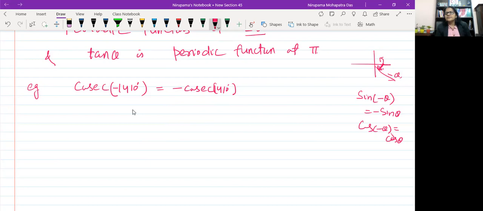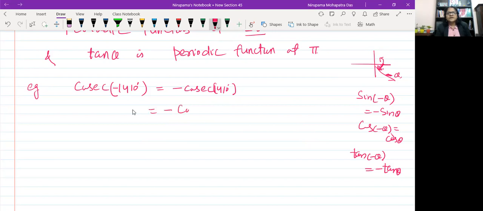One of them is positive, the other negative, so tan minus theta will automatically be minus tan theta. When sine is negative, cosec is also negative.